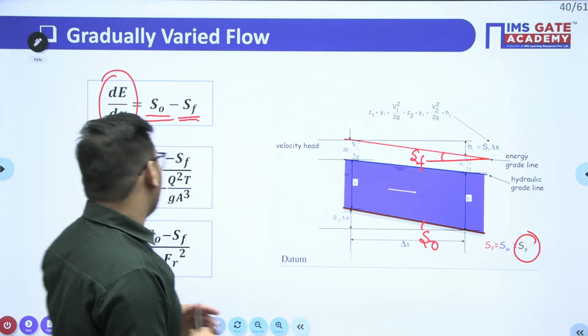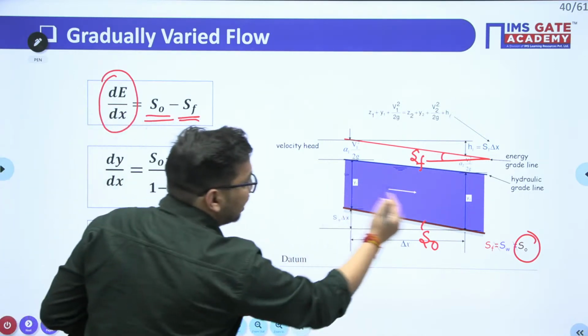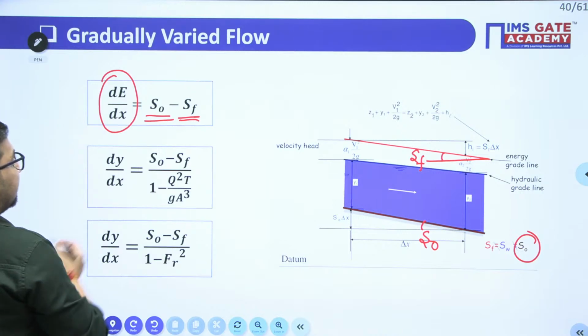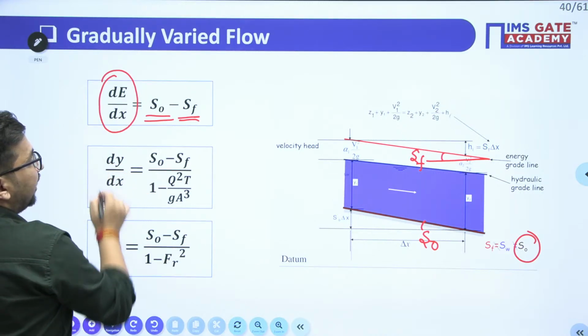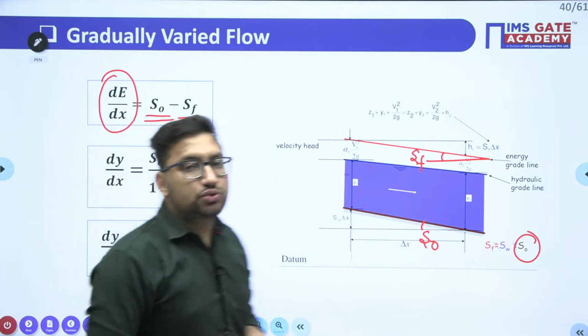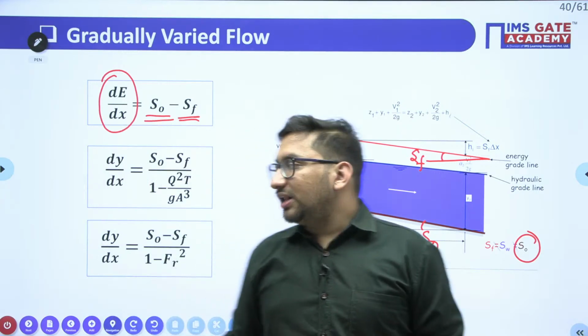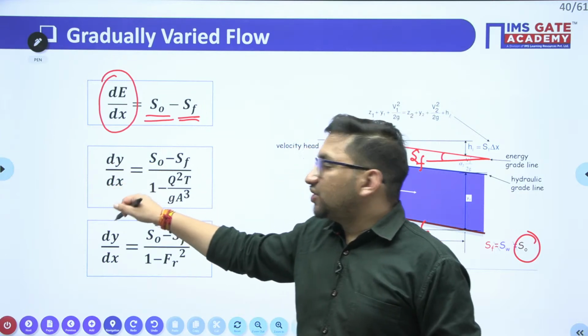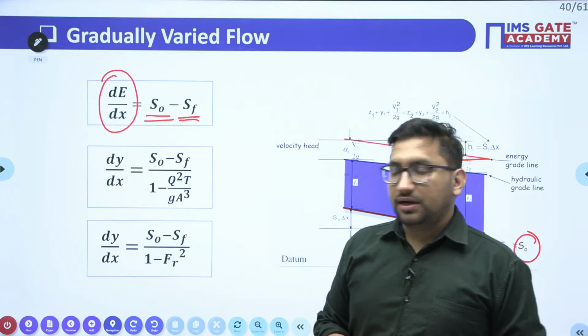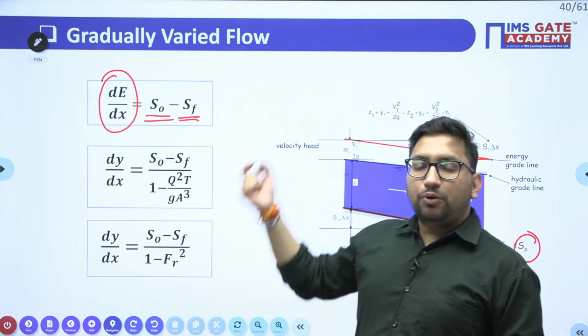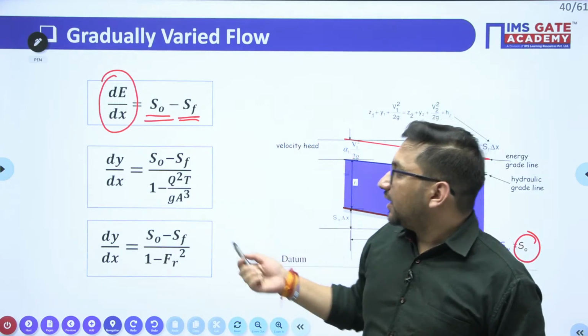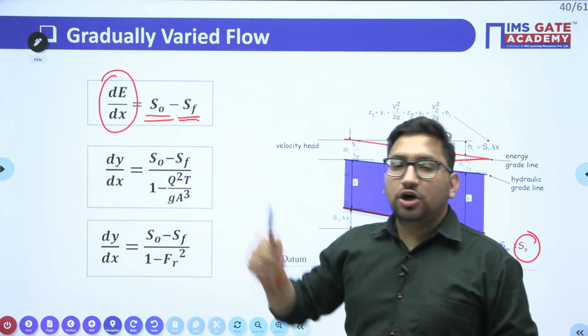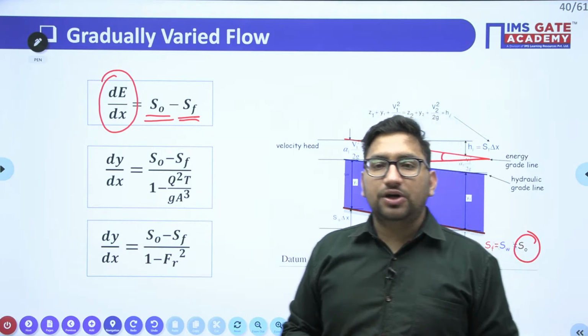Clear? Now, if you need to find out what is the change in the depth, that change in depth is given by dy by dx is equal to S naught minus SF upon 1 minus Q square T upon g A cube, right? So we call this equation your differential equation for gradually varied flow. Clear? They are generally representing the profile of this flow.